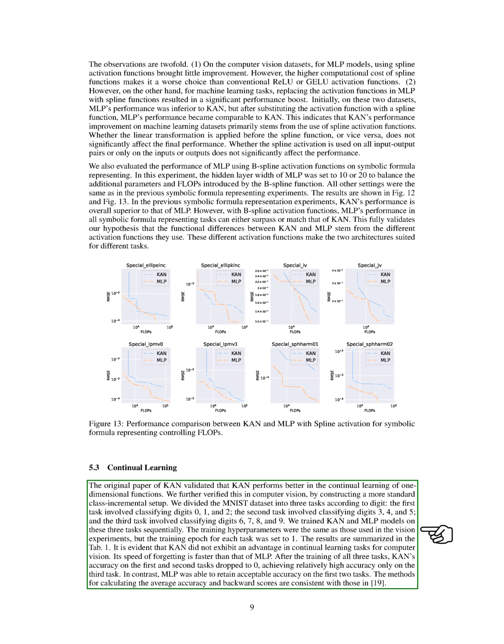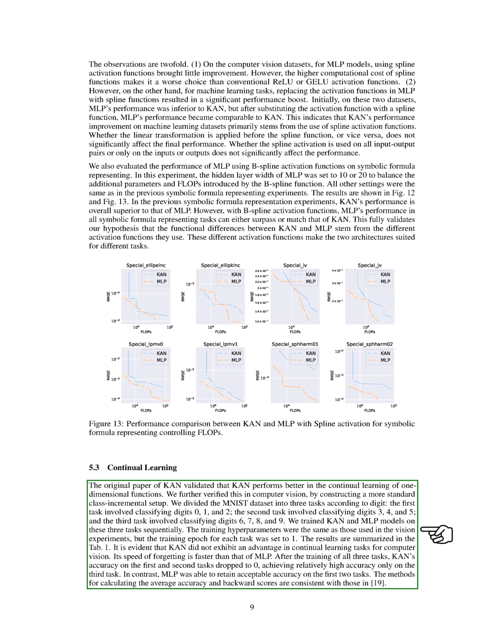We train both KAN and MLP models on these tasks sequentially, using the same training hyperparameters as in our vision experiments, but limiting the training epoch for each task to just one. The results show that KAN does not have an advantage in continual learning for computer vision tasks. It forgets information faster than MLP, with its accuracy on the first two tasks dropping to 0 after training on all three tasks, while MLP maintains acceptable accuracy on the first two tasks. We calculate average accuracy and backward scores using consistent methods.